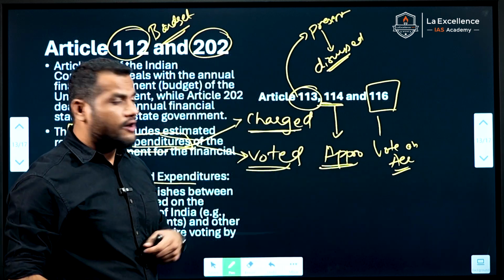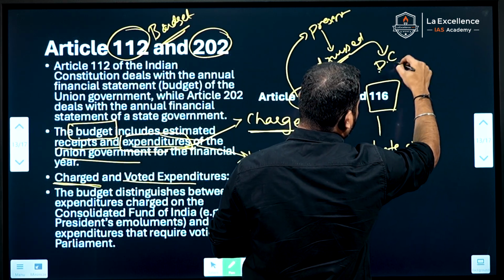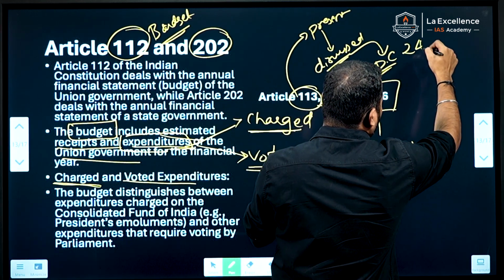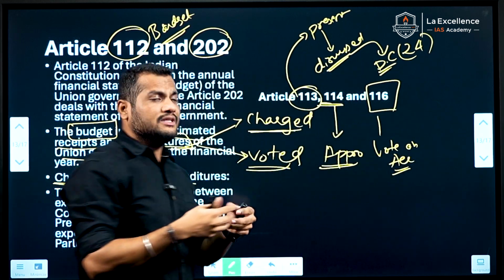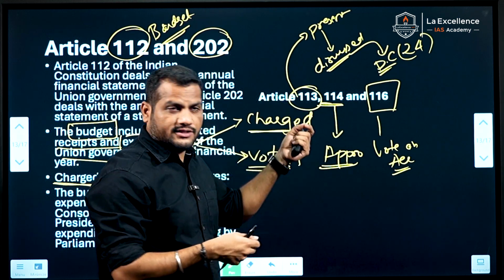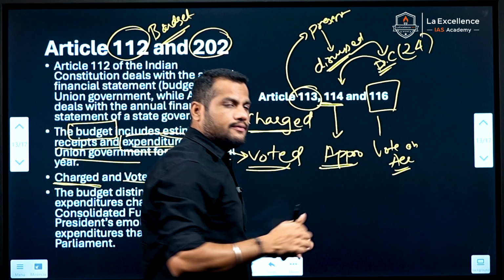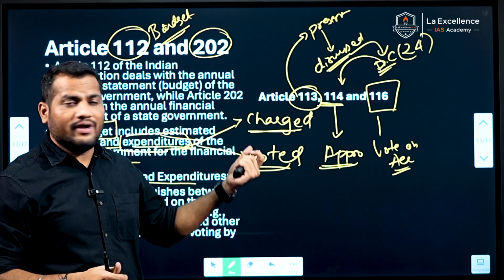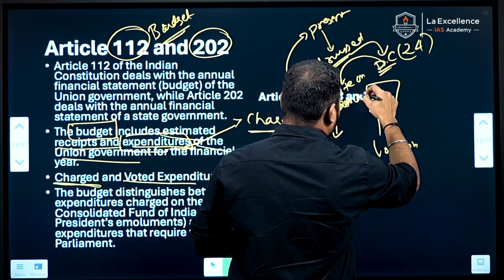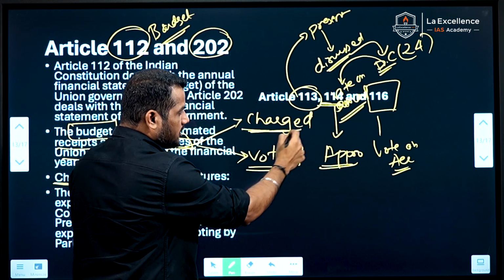Article 113 says that the budget should be presented in the house and discussed in the house. After discussion, it is transferred to the parliamentary departmental committees. There are 24 departmental committees. After the committees scrutinize the demands made by the various ministries, the budget is sent back to the house, where there will be a vote on the demands. The voting takes place on the other expenditure, not on the charged expenditure.